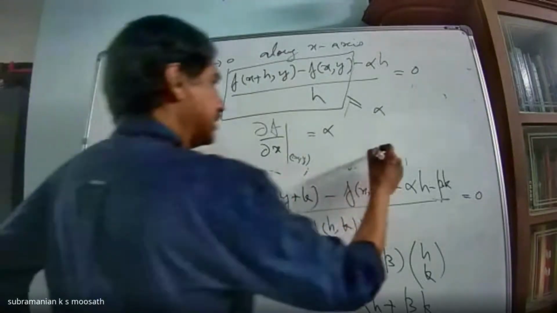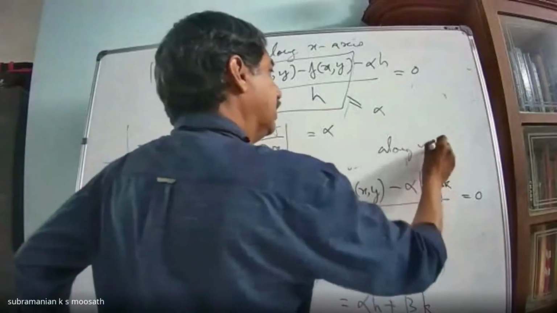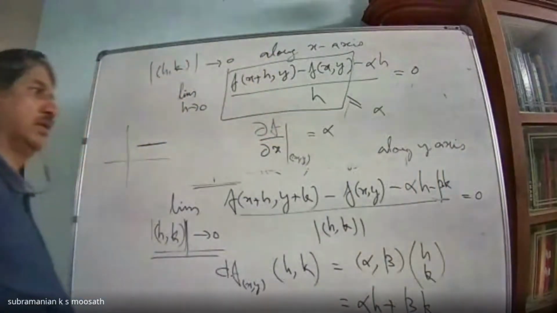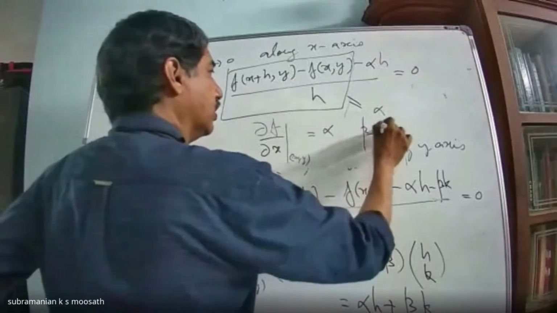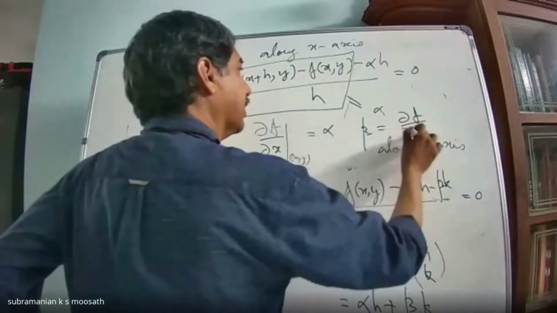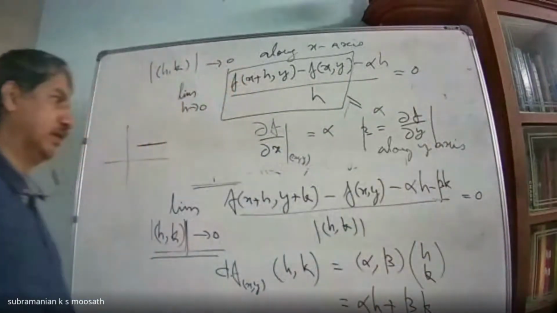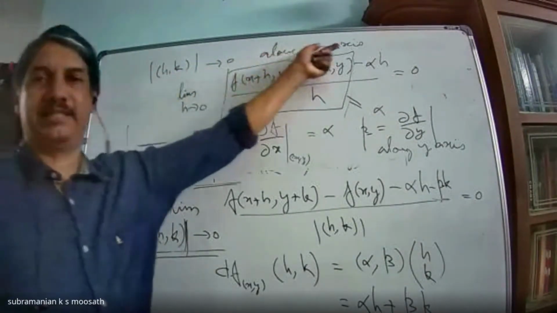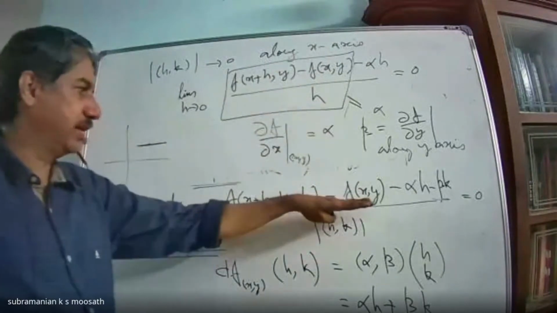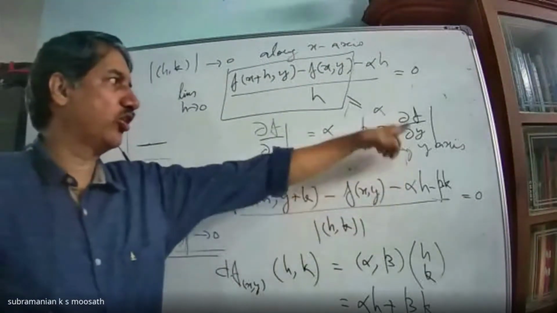Similarly, if I tend this along the y-axis, then h will be 0. So what I will get is beta equal to dou f by dou y. Is that clear? Same way, I am taking this (h, k) tending to 0 along the y-axis and substituting in this, I will get beta equal to dou f by dou y. Is that clear? Yes, sir.